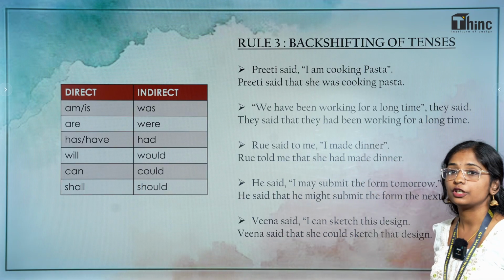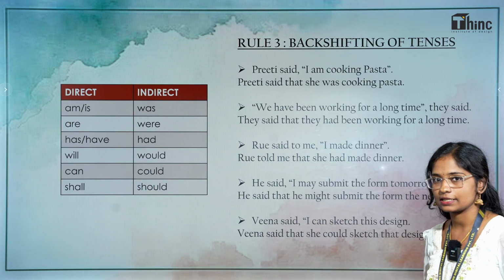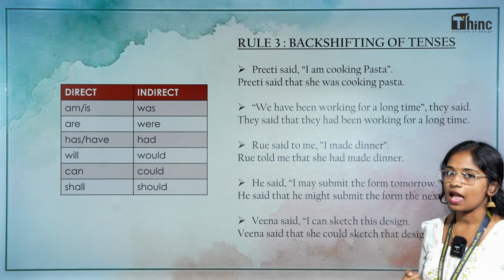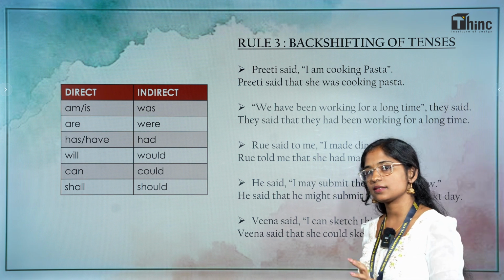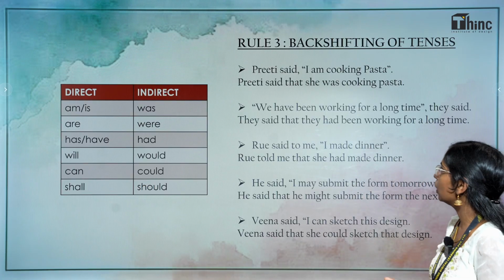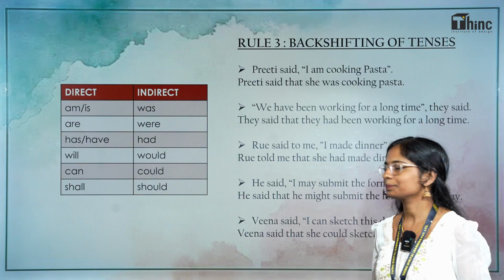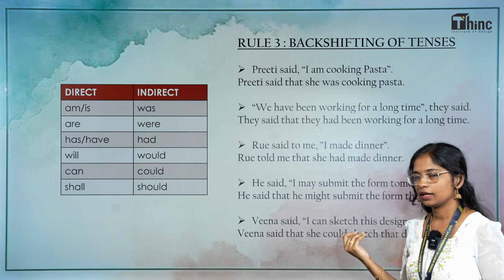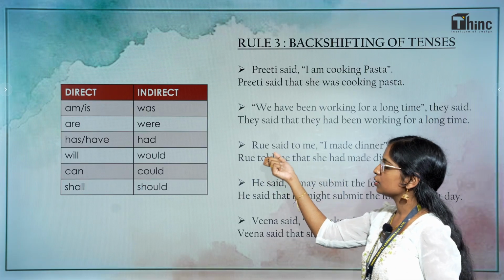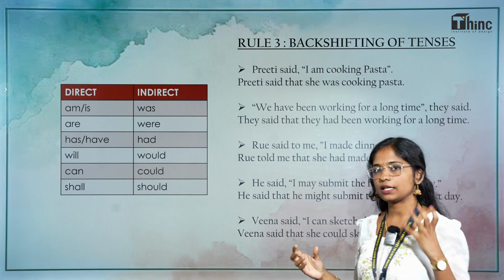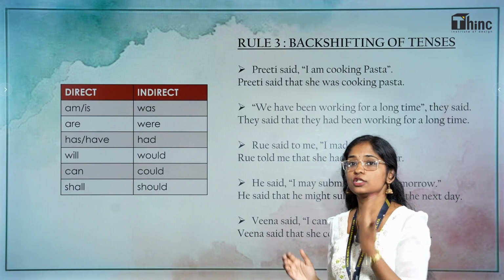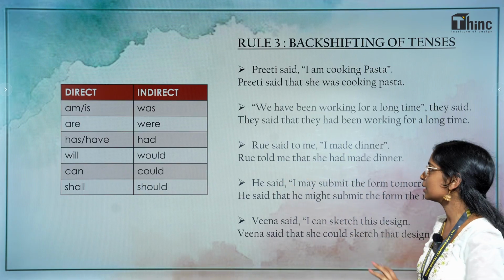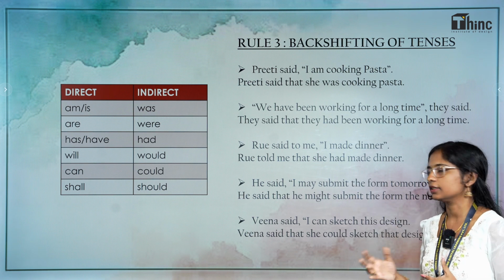Next, we have been working for a long time. They said, we have been working. What does it become? It becomes, they said that they had been. You have to take the past tense of have. Had been working for a long time. Next sentence. Ru said to me, I made dinner. What does it become? It becomes Ru told me. When there is an object, when you say to someone, it becomes told. Ru told me that she had made dinner.